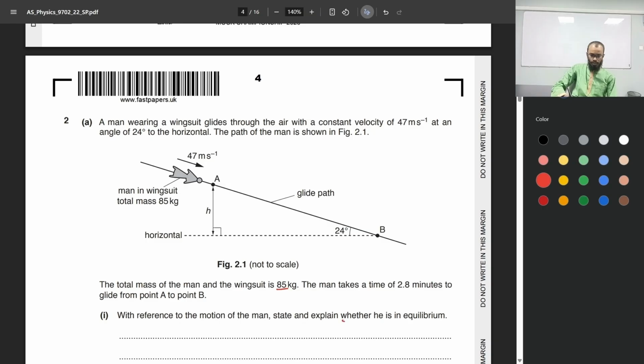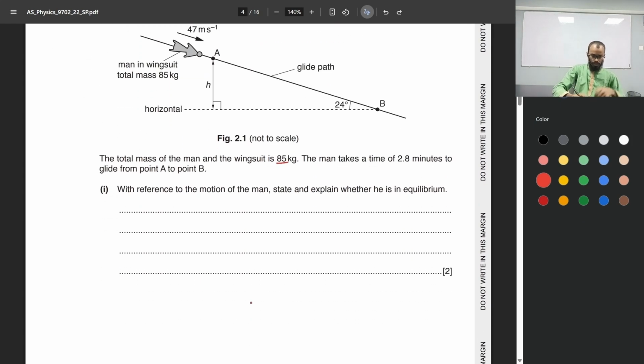Okay, so whether he is in equilibrium. Now, the man glides through air with a constant velocity, right? So constant velocity means there is no acceleration. If there is no acceleration, there is no resultant force. And if there is no resultant force, whatever is traveling at constant velocity is in equilibrium. The answer would be something along these lines.